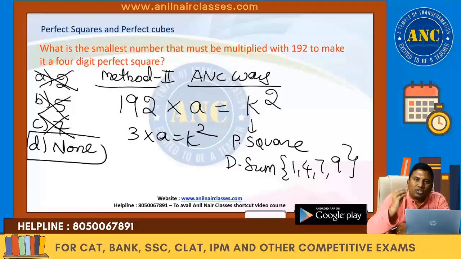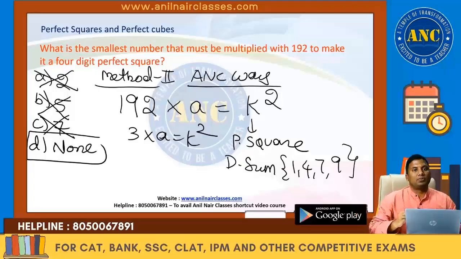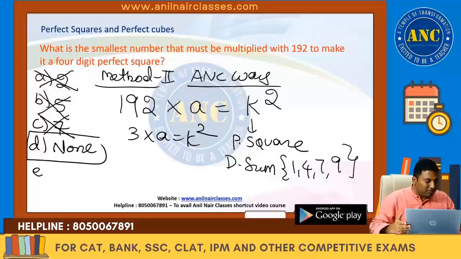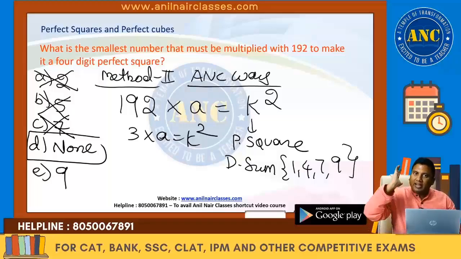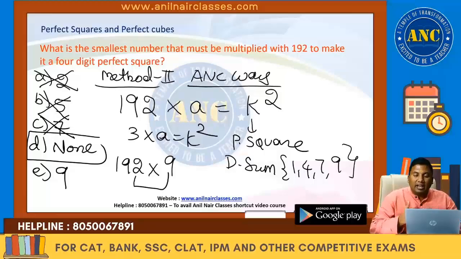Such an easy question you are trying to do using the factorization method. If more than one answer option gives digital sum 1, 4, 7 or 9, I know a few more properties related to perfect squares. Suppose the option is 9, I will immediately say 9 is incorrect. Why? Because 192 into 9, 2 into 9 is 18, and the unit digit is 8. A perfect square cannot have unit digit 2, 3, 7 or 8.